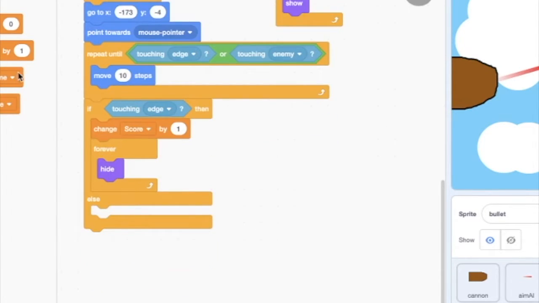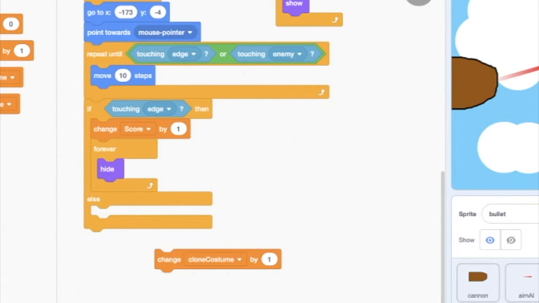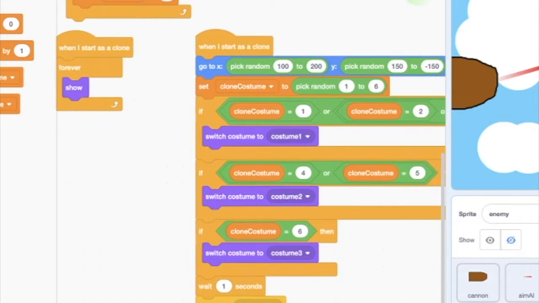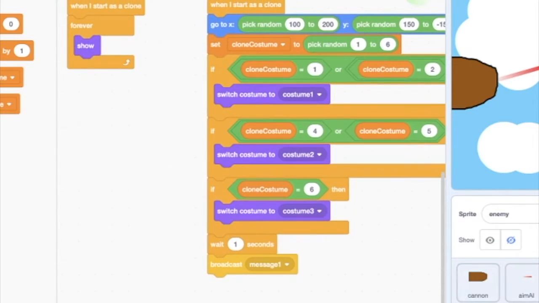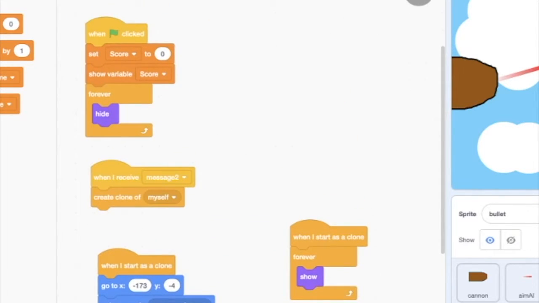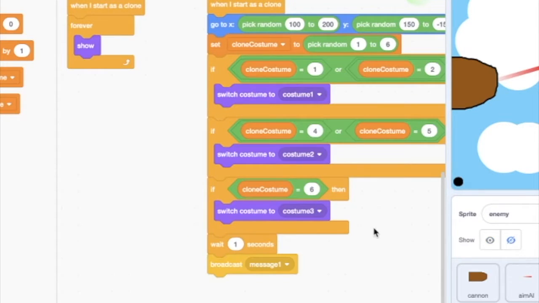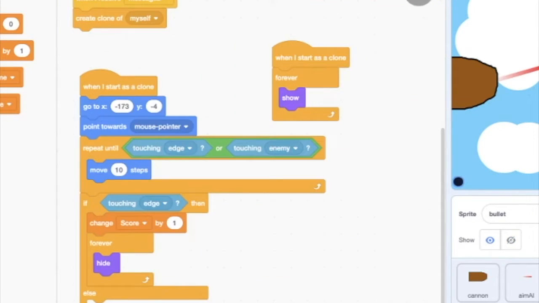And now, okay, so we gotta know which one we hit. So we're gonna have to figure something out like that. So I'm actually gonna do this, so it's impossible for it to touch that. But I'm gonna say, actually, yeah, okay, so I have an idea.